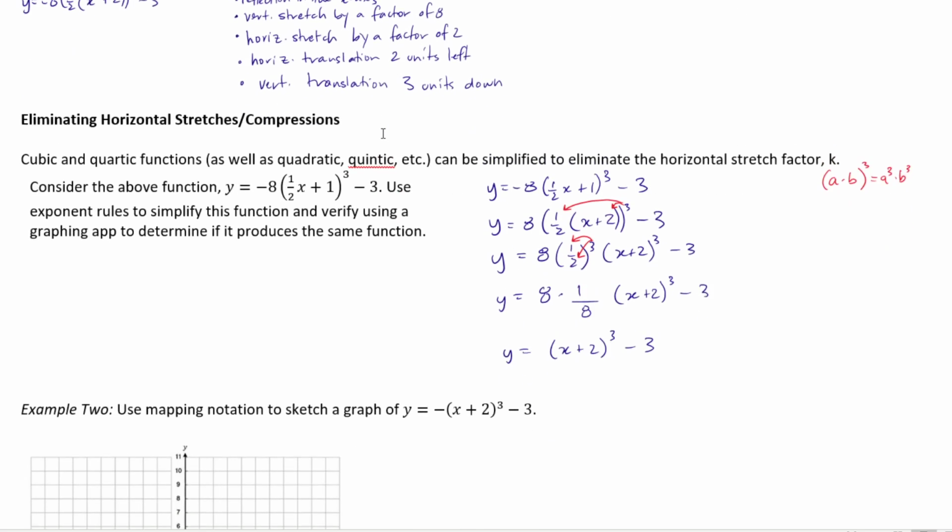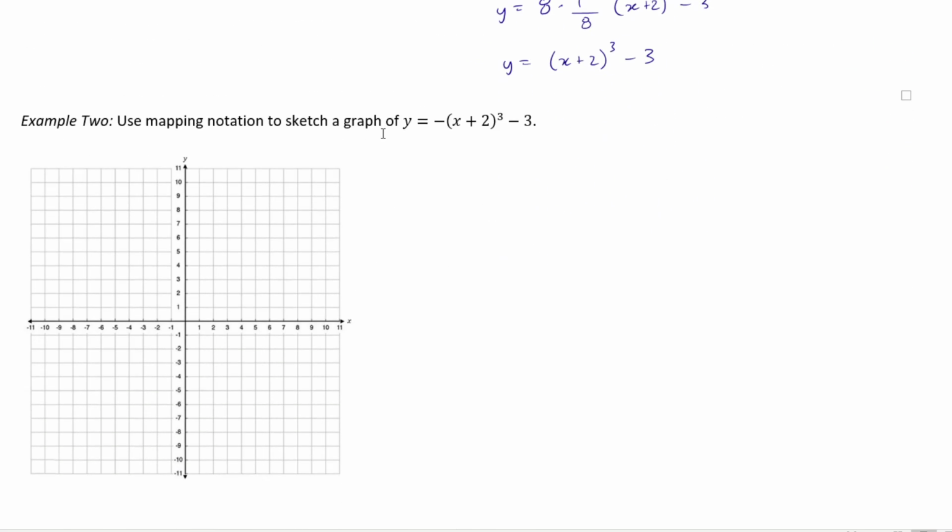So use mapping notation to sketch the graph of y is equal to negative bracket x plus 2 cubed minus 3. All right, so what we're going to do is, if we use mapping notation, we have y is equal to x cubed, that's our parent function, x and y. And then we have y is equal to negative x plus 2 cubed minus 3. Well, that is a horizontal shift 2 units to the left.